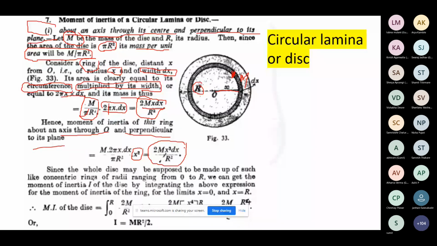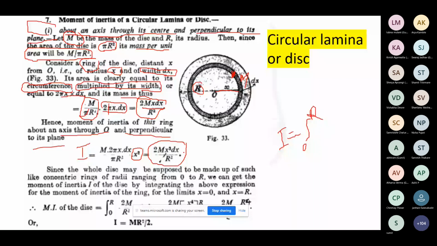Once you have the moment of inertia for one ring, you can integrate to get the moment of inertia for the whole disk, with the help of simple integration. So I is equal to the integration over the limits of the radius of that disk, 0 to r, of the moment of inertia you got for the one ring only.